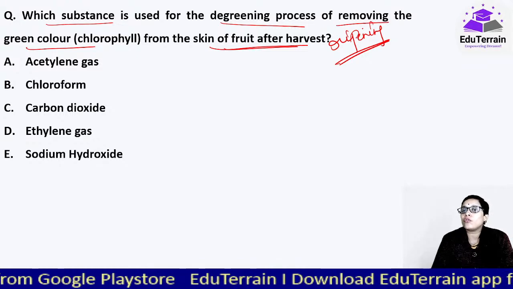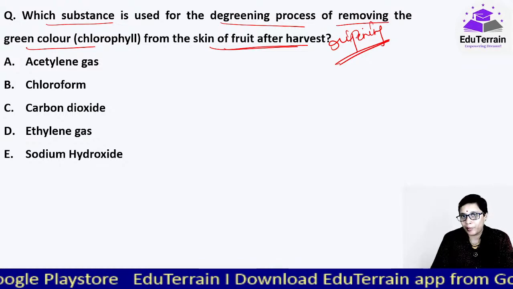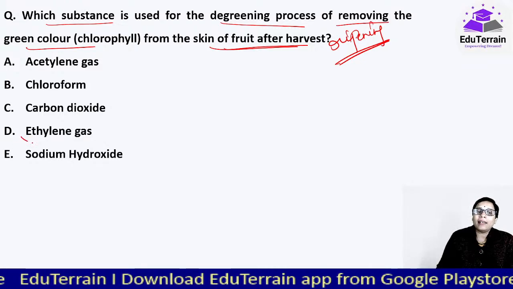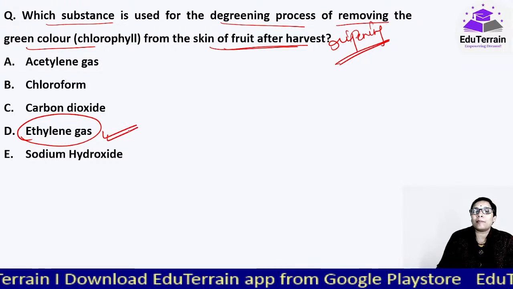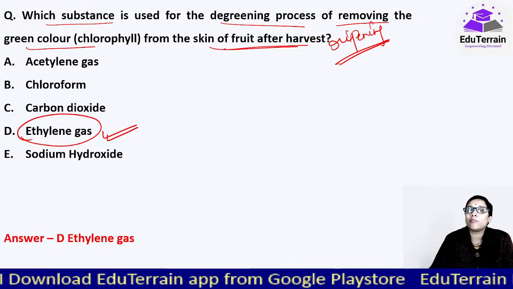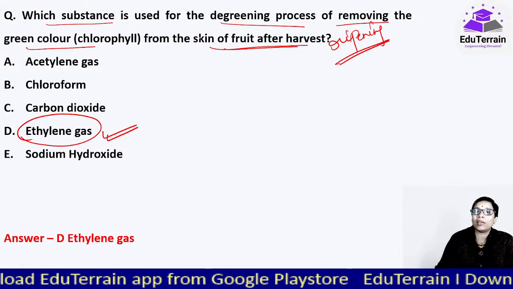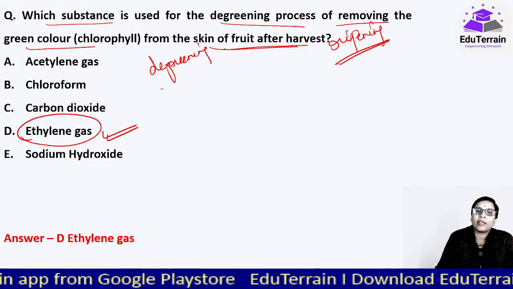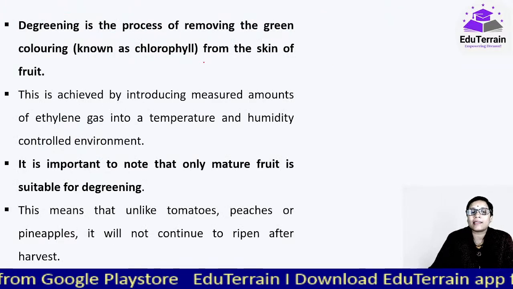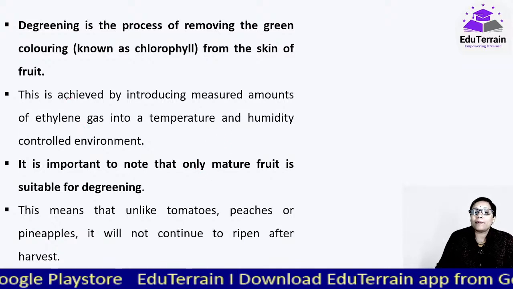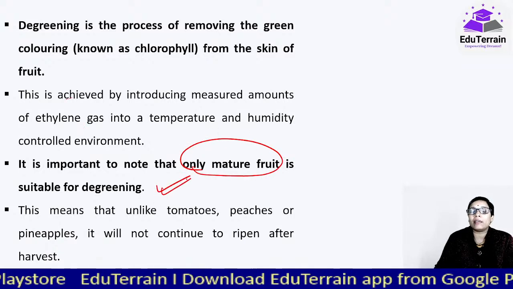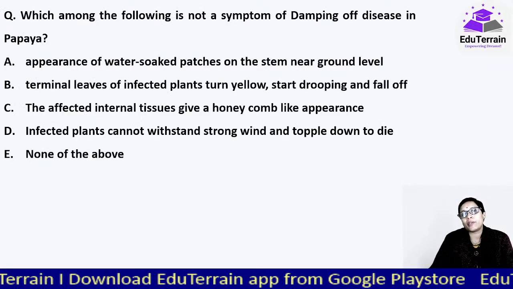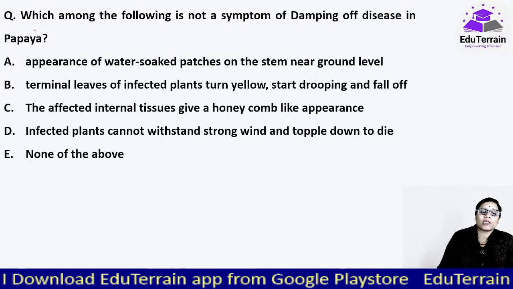So here mature fruits are harvested even before ripening completely, and they will be exposed to ethylene gas that turns them into color. That is, they remove the green color, that is the chlorophyll that is present in the fruit, which actually is called a degreening process. And here ethylene gas is used. But here only mature fruit is suitable for degreening. Otherwise what will happen? Complete color change will happen. The taste would not be good. Moving on to our next question.